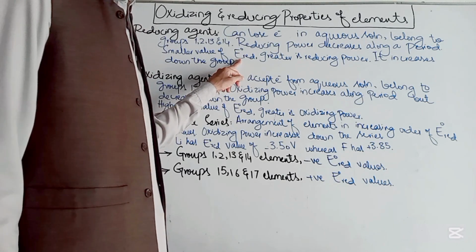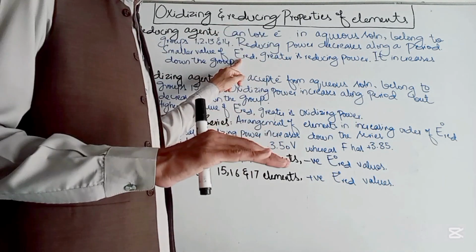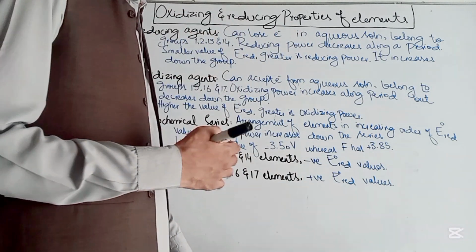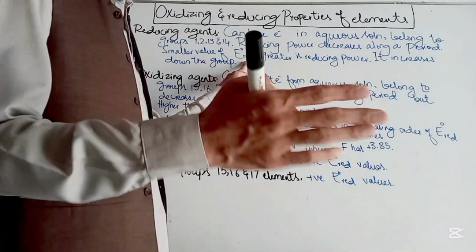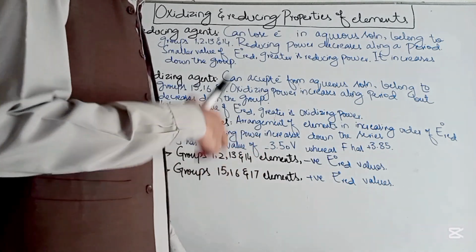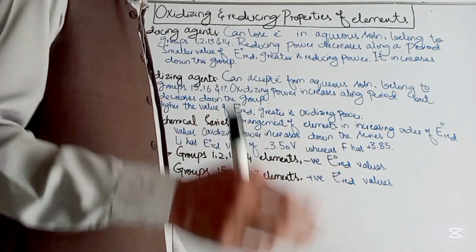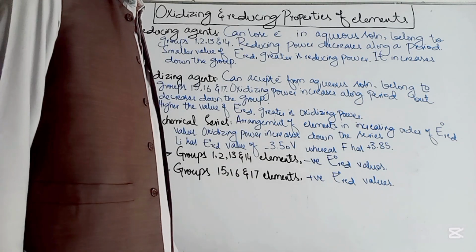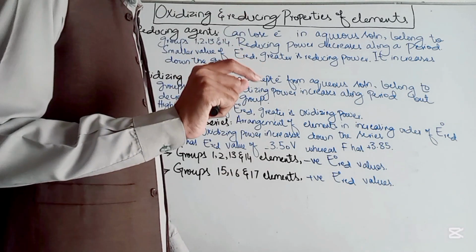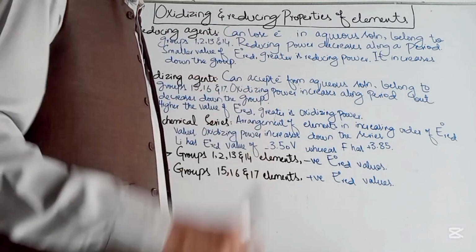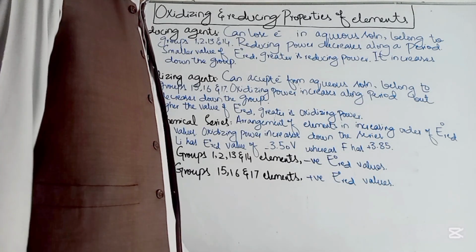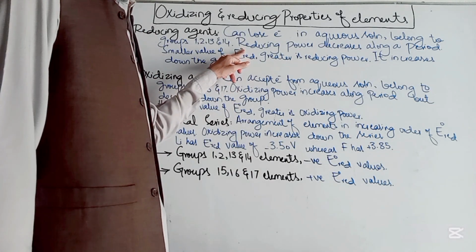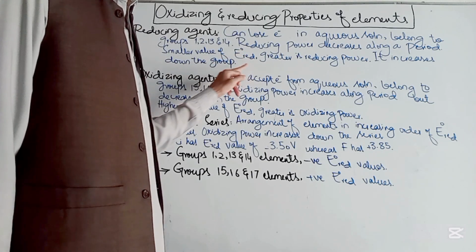If an element has a smaller reduction potential, it has less tendency to accept electrons, so it has more tendency to lose electrons. So elements that can act as reducing agents have a very small value of the standard reduction potential, represented by E° reduction. The small symbol ° shows standard conditions.